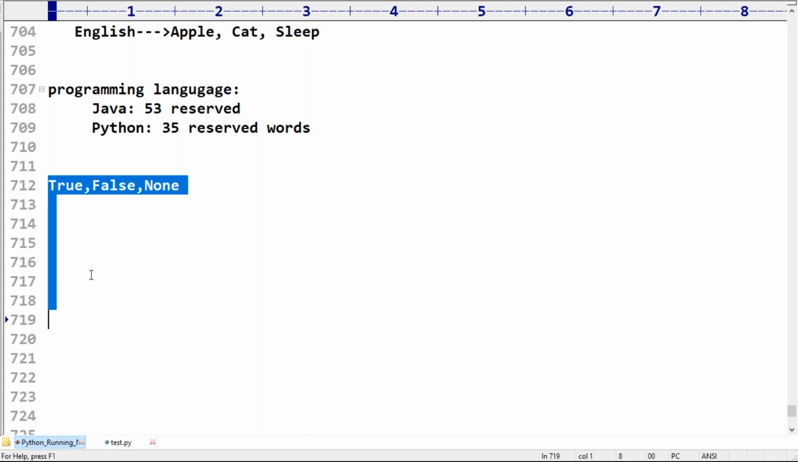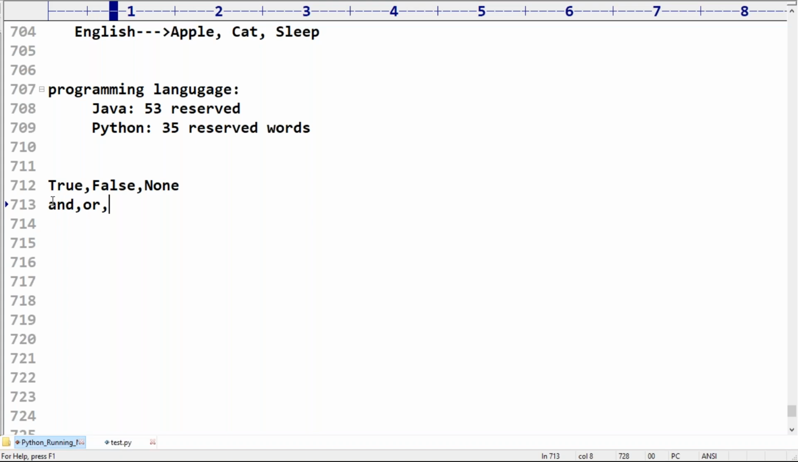That's why don't just have a look once. I'm going to list them out. Is there, or is there, not is there, is there. These are operators: and operator, or operator, not operator, is operator. Next, if is there, elif is there, else is there.